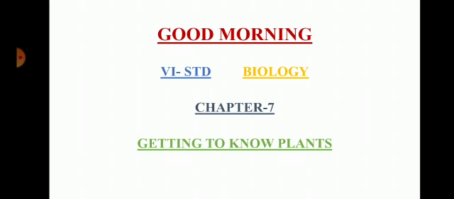Several varieties of plants exist around us. Plants are essential for life on the earth because they give us food, oxygen, and water.